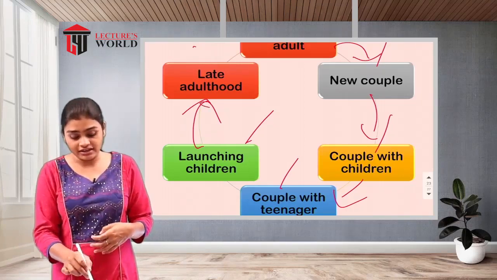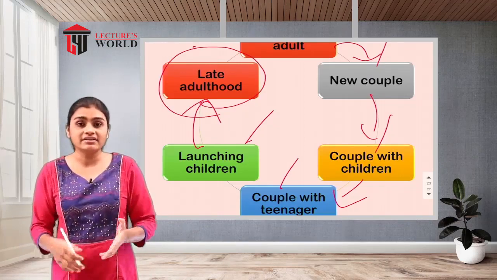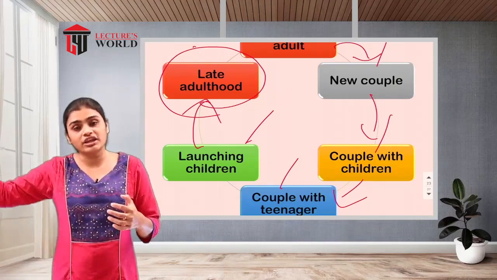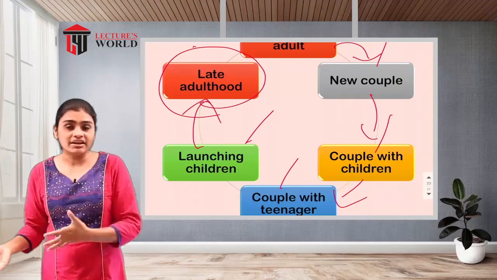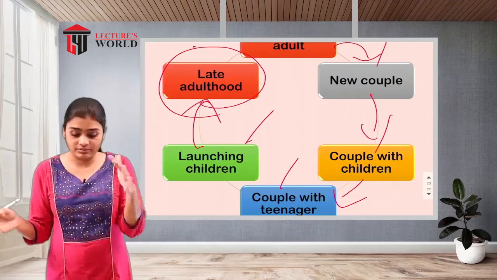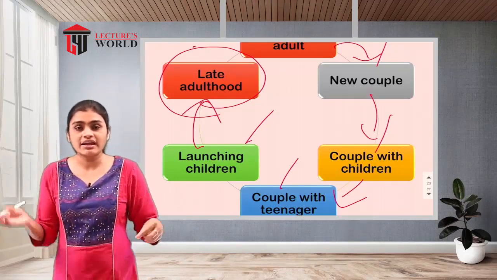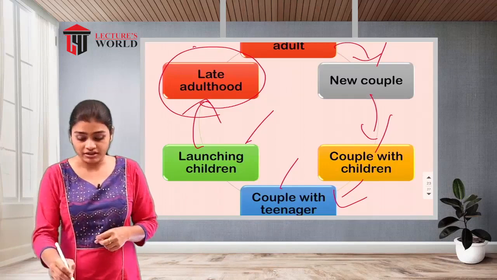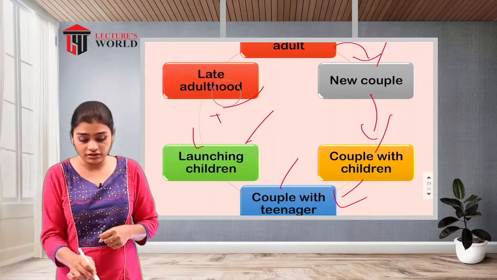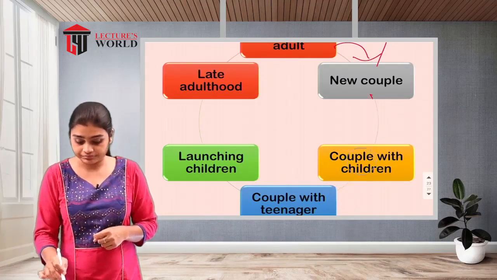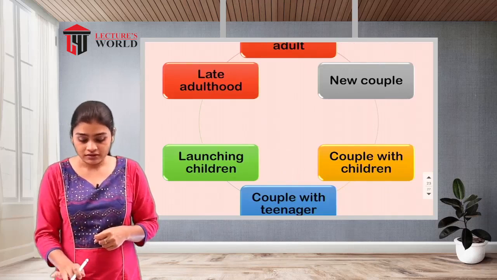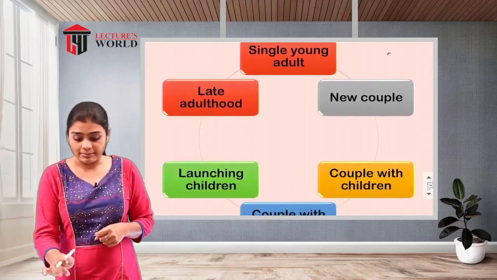Again, after that late adulthood, they will become grandparents, and their children will go looking for mates for themselves, and again they will also be involved in this process of marriage and establishing a family, and again they are also going to give birth. So this is how the continuity of the generations will be maintained. So this is your family cycle.